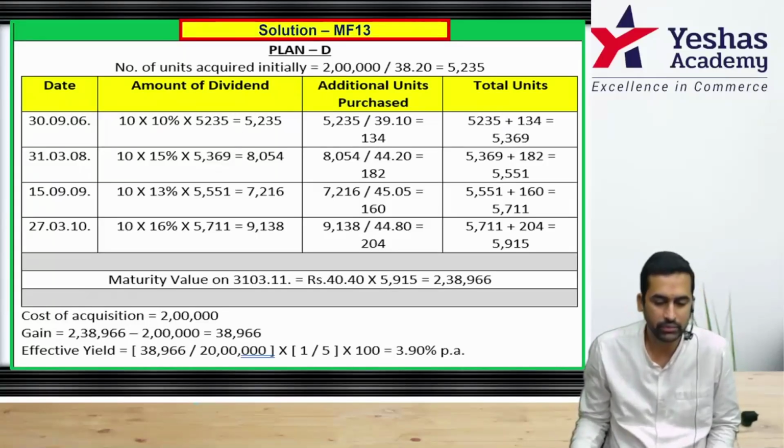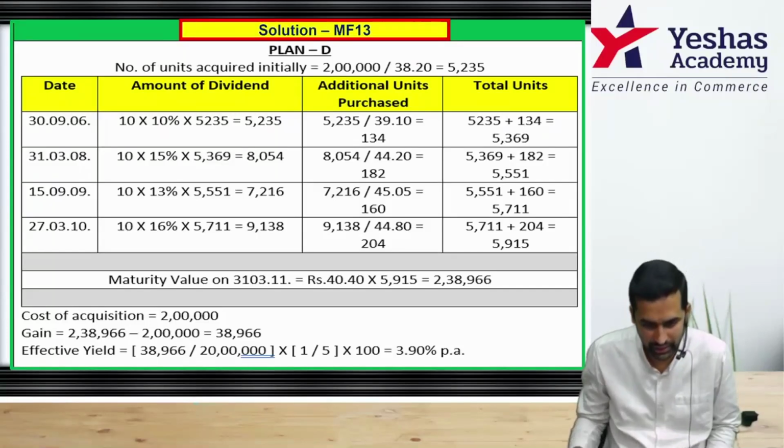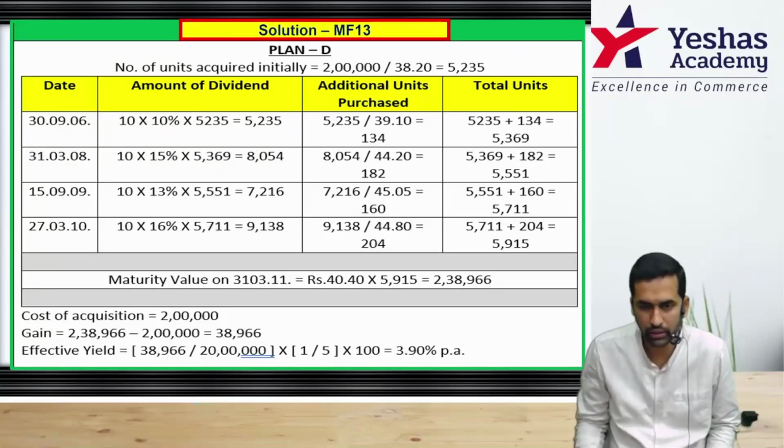So next line item 31st March 2008. Now start from 5369 into 10 rupee into 15% dividend. Correct? That will be the amount, but they won't give you amount. They will allot units. This when you divide by that day's prevailing NAV, 44.2.